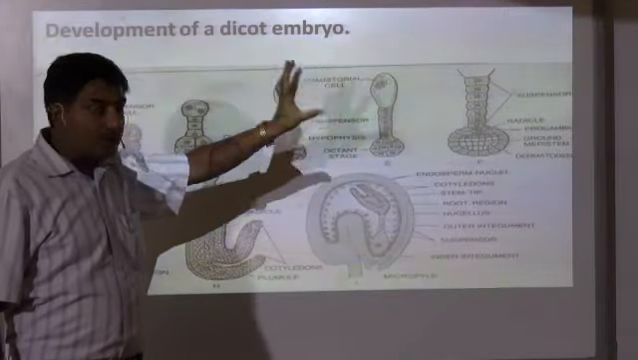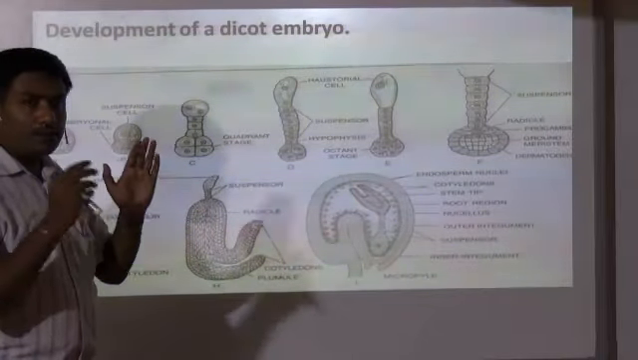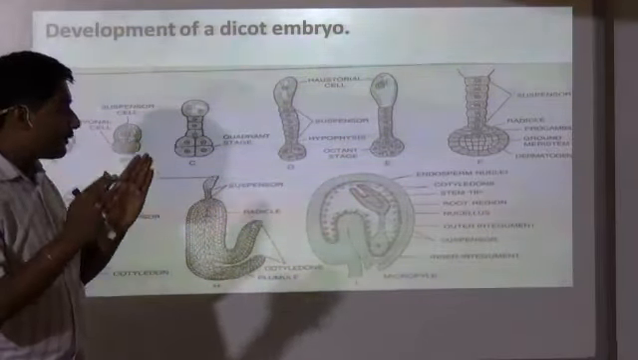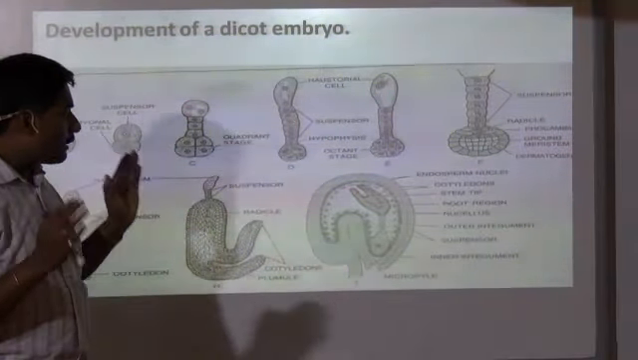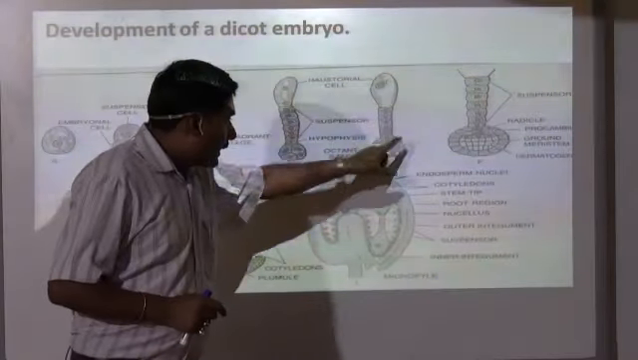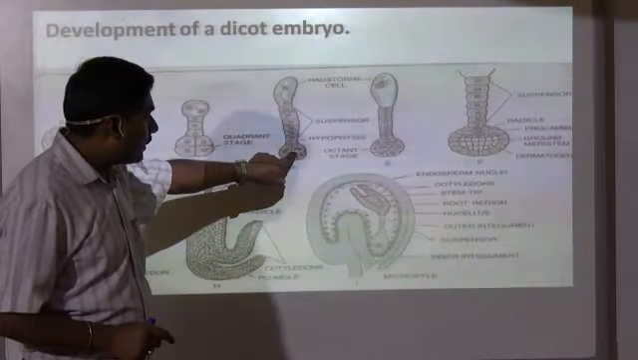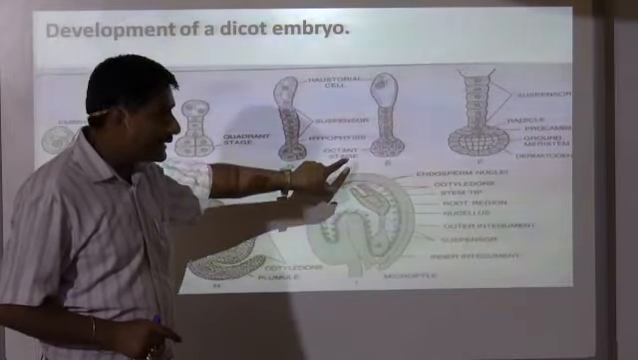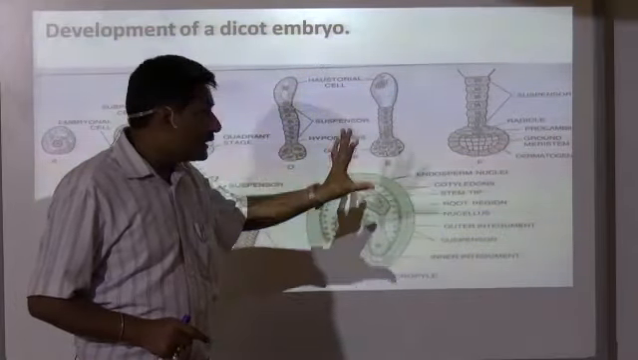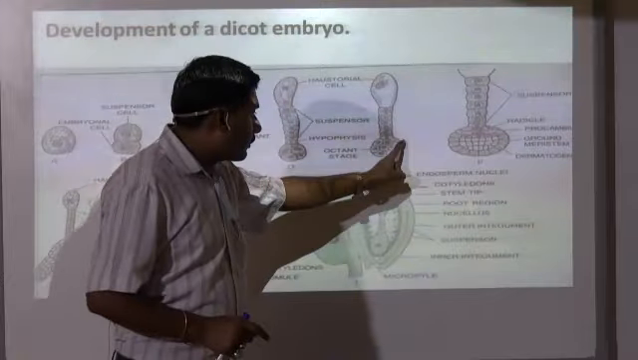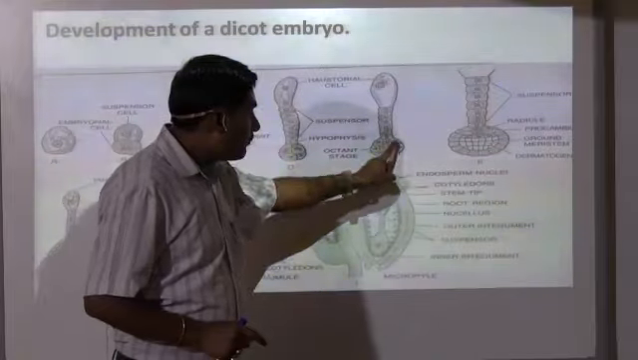The function of this haustorium cell is to absorb nutrients from the adjoining part of the cell, either from the chalaza, from the nucellus, or from the adjoining part of the egg apparatus. Then this quadrant stage will undergo the octant stage. Octant stage means the cell has divided into eight cells. This one you call the embryonal mass, or the proembryo.